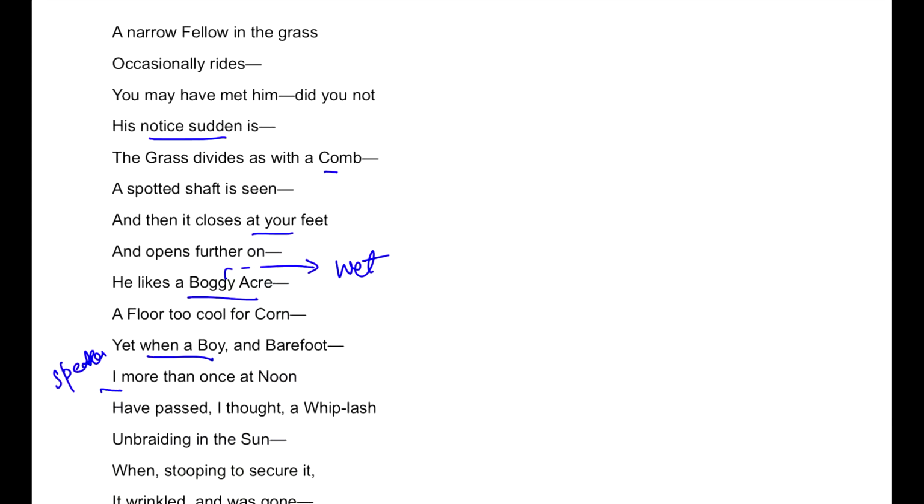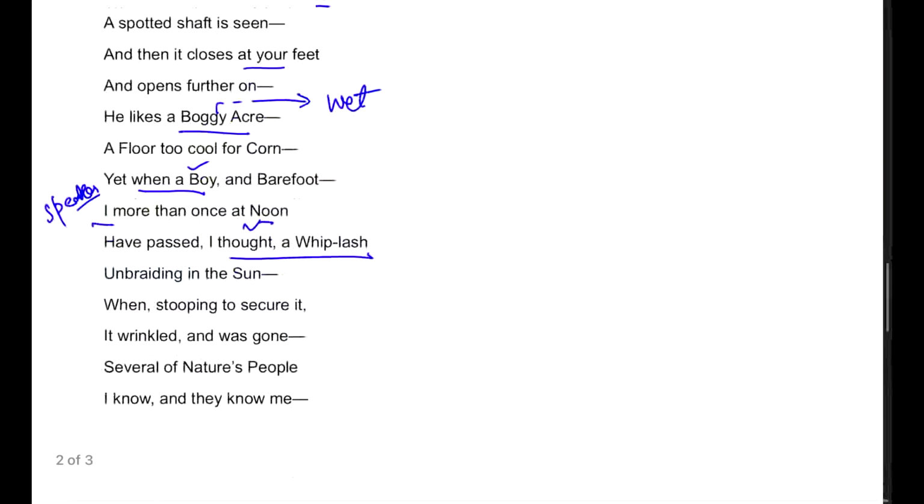Now please understand that it is not necessary that every time you read a poem it is the poet himself or herself who is speaking. It can be anyone. So here we'll just assume it to be the speaker, understanding that the speaker is reminding himself of his early time when he was a boy and barefoot. I more than once at noon have passed, I thought a whiplash. So the boy thought that he passed a whiplash, but it was actually not a whiplash. So these are small things which will really make a difference in answering the questions.